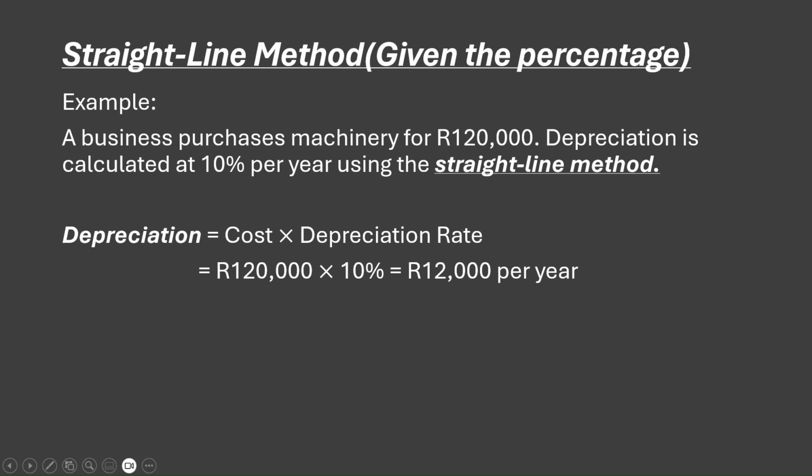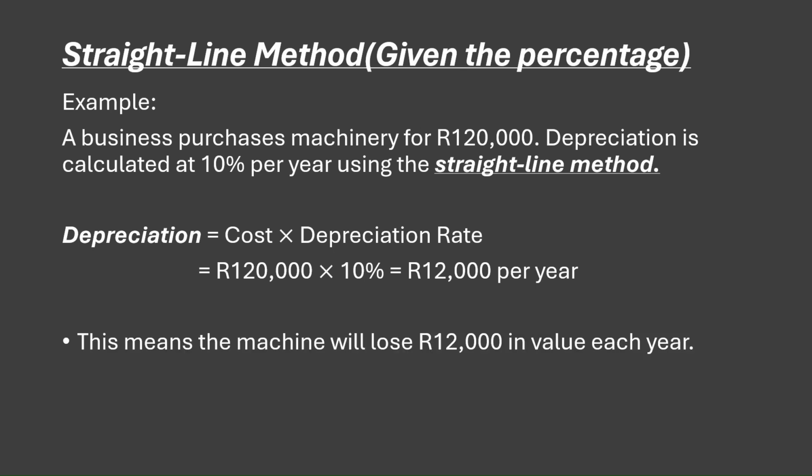So it means that each and every year, up until it reaches its useful life, it's going to get to a value of 0. Meaning that each and every year it's going to depreciate by 12,000 rands, right? It's going to lose value each and every year by 12,000 up until it gets to its final value, up until they decide to sell it, basically.